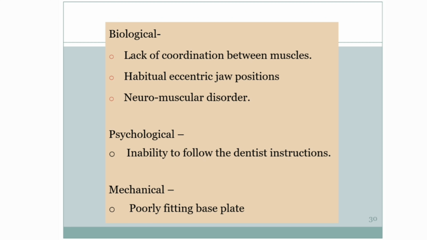It can be due to lack of coordination between muscles, or due to habitual eccentric jaw positions, or due to neuromuscular disorders. Then sometimes it can be psychological, due to the inability to follow the dentist's instructions. And the third one is a mechanical difficulty. It can be due to poorly fitting base plates.